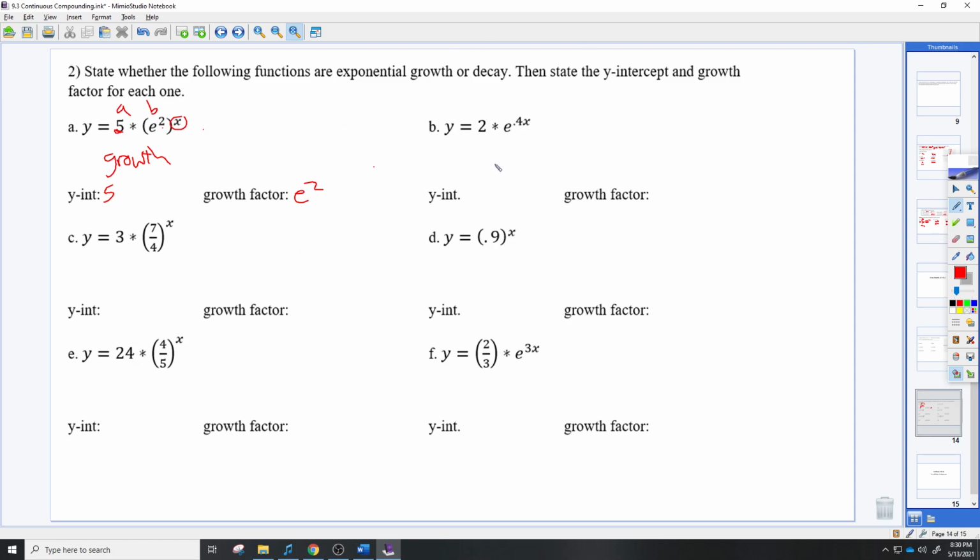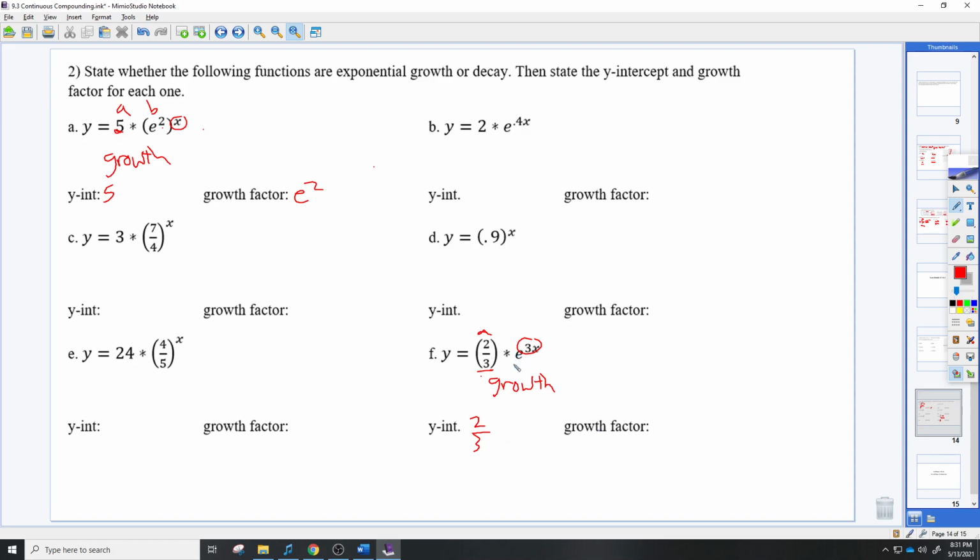Okay. Very similar for part B. I think you can do that one. One that I want to talk about is the last one down here. So look at this. The exponent, 3x, that's positive, so it's a growth function. Growth exponential. And then the y-intercept is the one out front. That's your a value, 2/3.